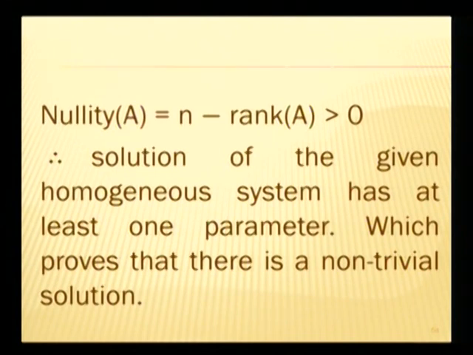Whatever solution we are getting, it has minimum one parameter, as the number of parameters in the solution of system Ax equal to 0 depends on the nullity of the matrix. As the system has minimum one parameter, by taking different values of these parameters, we get definitely infinitely many solutions to the system, and so assuring a non-trivial solution as well.